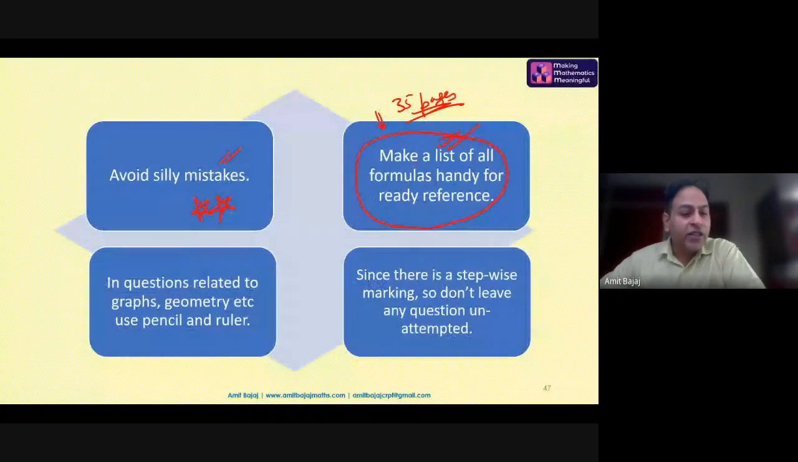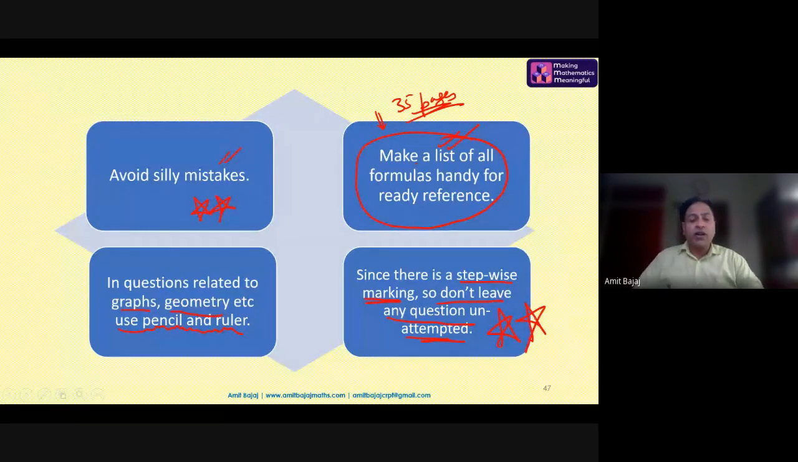Okay. In questions related to graphs, LPP, and geometry, students must use a pencil and ruler only. Since there is stepwise marking, don't leave any question unattempted. This is a special tip for those students who are even till date getting single-digit marks, or maybe only 20, 22 and so on.